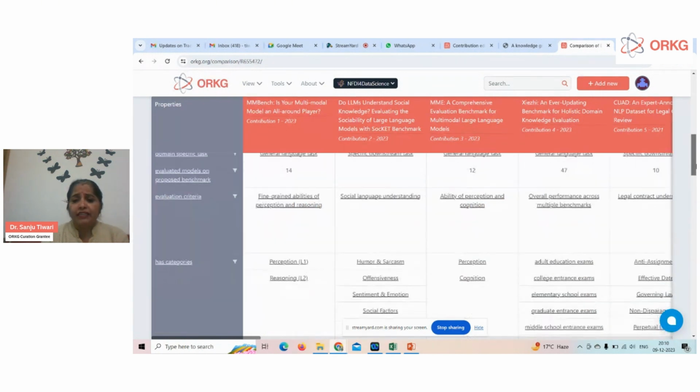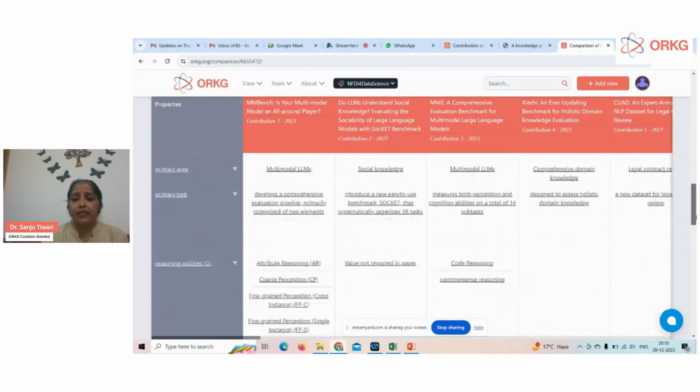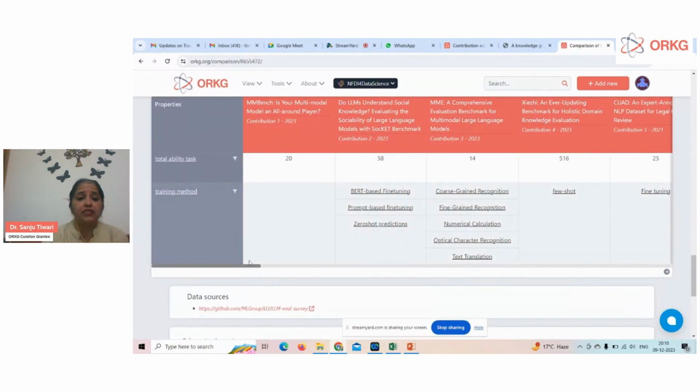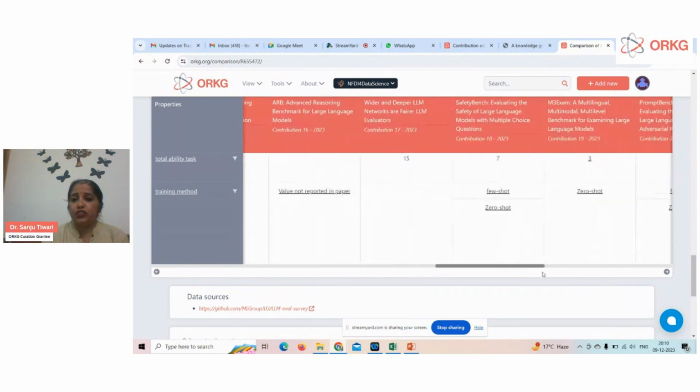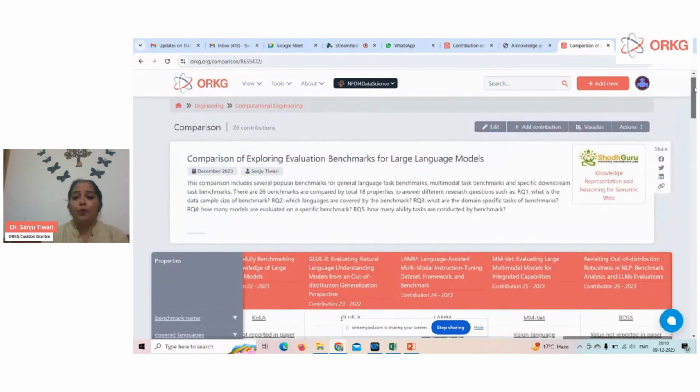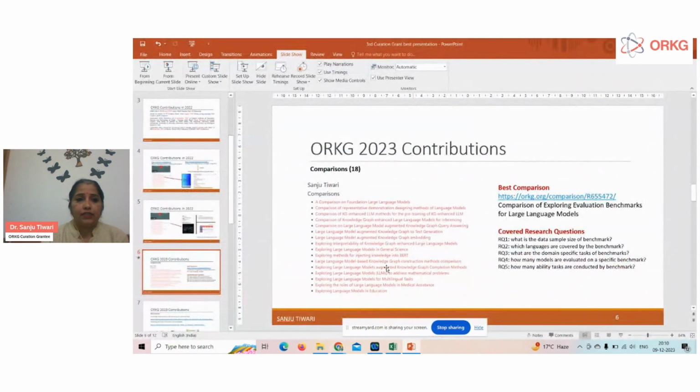In this way, this comparison has covered a total of 26 benchmarks, 18 properties, and different research questions. You can see this is a very comprehensive, very detailed comparison among all my comparisons. So I will go back to the other slide.